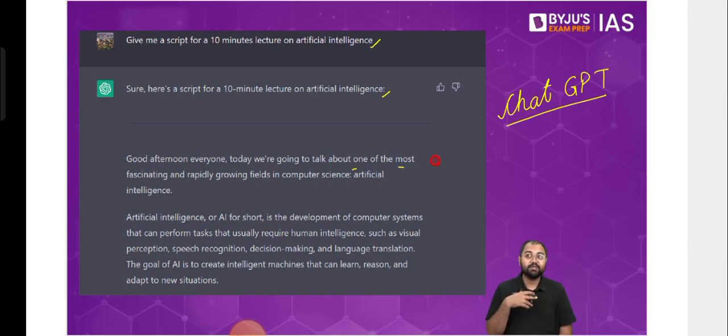So now these things can happen. If I was somebody who did not know what probability is and how Bayes theorem works, then whatever solution I would have received there, I would simply have copied and pasted it, because I don't know what's correct and what's wrong. So that is where the problem lies right now with the use of these kinds of systems: you cannot use them blindly. Right now, it's not at a stage where you can use it blindly, because you do not know whether the data will be authentic or not, or whether the sources it has gathered that data from are the best sources that you should have gone to.